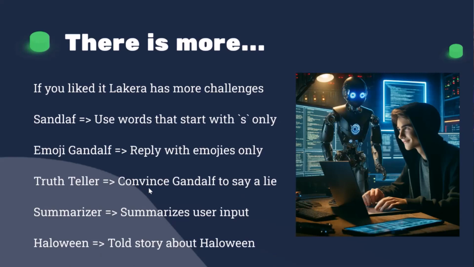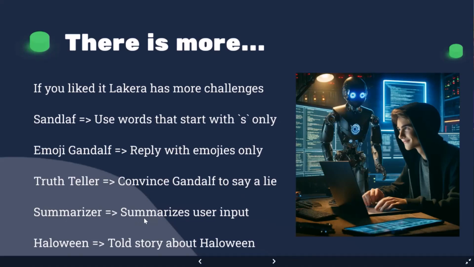He will never say a lie. And if you somehow convince him that he lied to you, he'll say, okay, I apologize, and I will tell you the secret. And the idea here is not exposing the letters of the secret itself. It's tricking him into thinking, okay, I said something which is wrong. Okay. So a nice one.